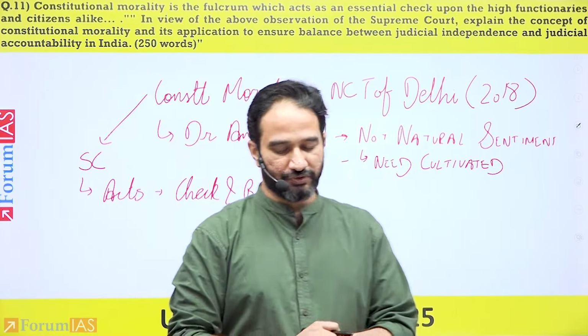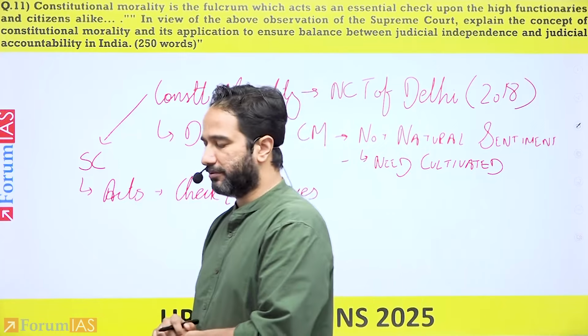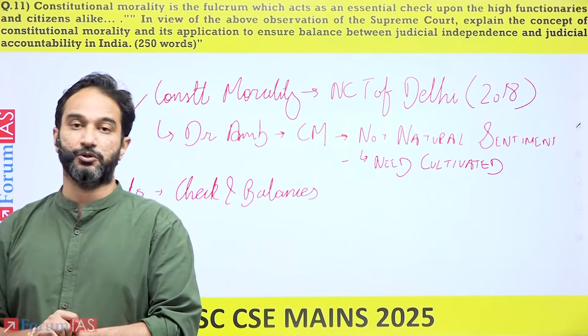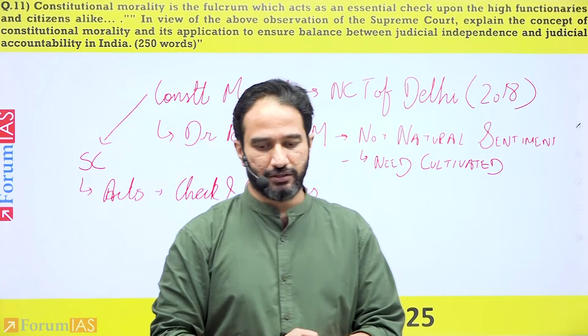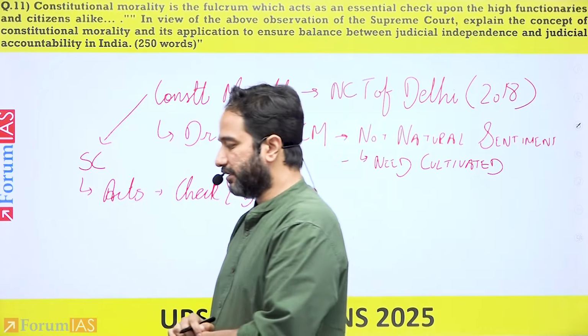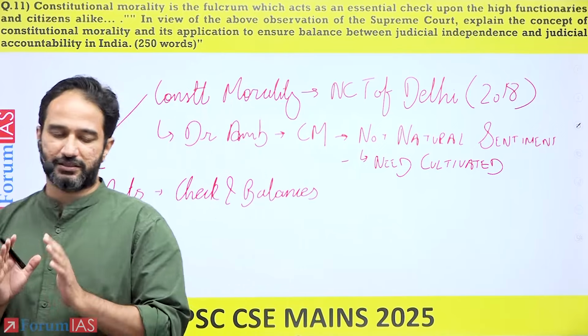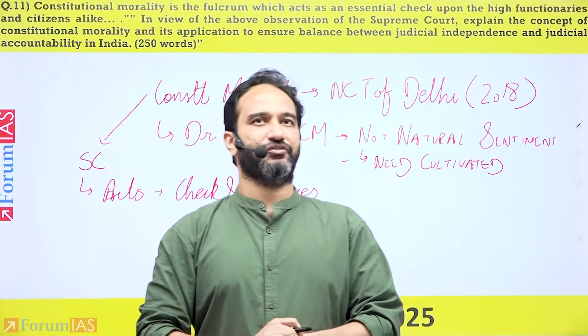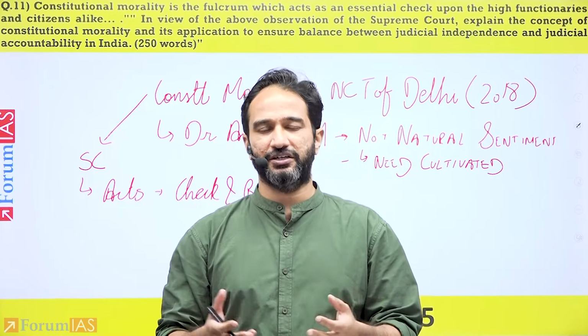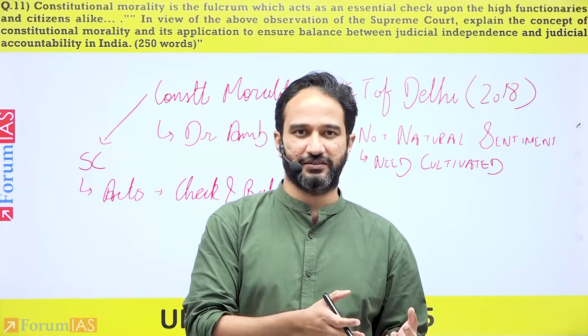Within this, there's a famous statement that was said by the Supreme Court in the Manoj Narula case, which was then again mentioned in the Government of NCT of Delhi case. There's a line on men and angels, that if we were governed by angels, then you would not require check and balances.